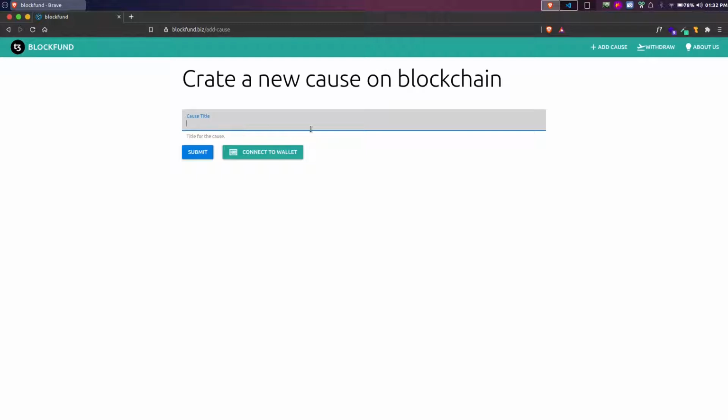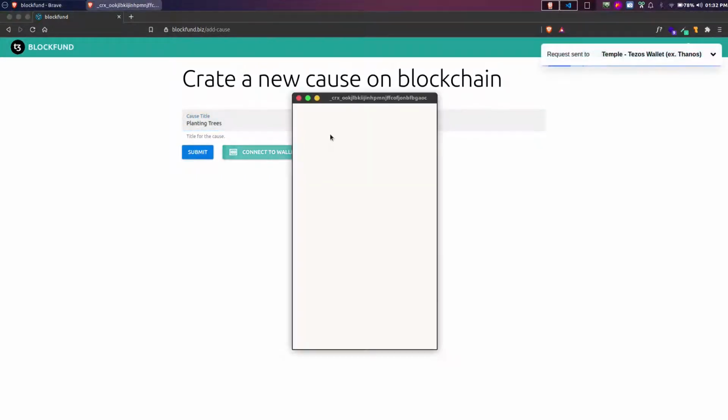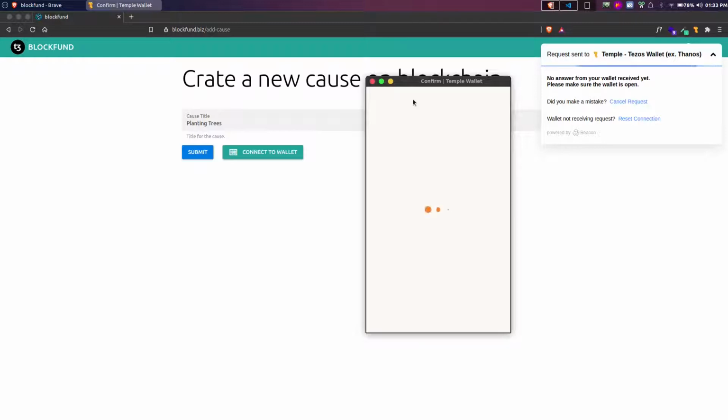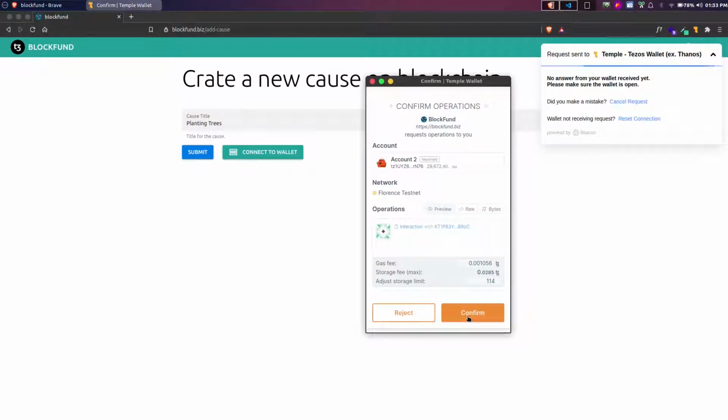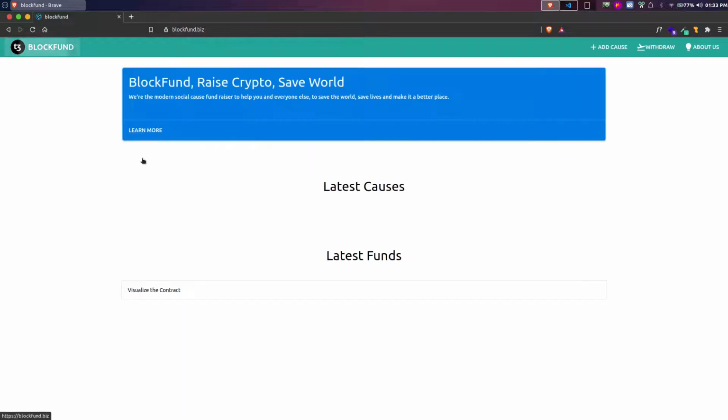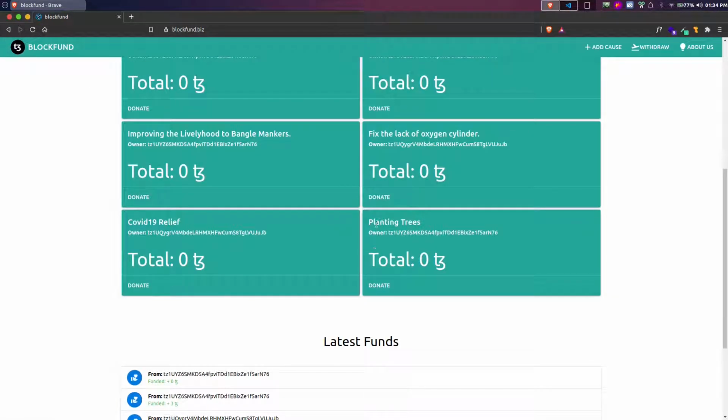Here, first of all, you can provide a title, for example, planting trees. Then just connect to the wallet first, then submit. Now you need to sign the transaction, so just click on confirm. It will take a while and it will give you the hash, block ID and chain ID. Once you get the block ID and chain ID, you can go to the home page and you will find your cause. So you can see planting trees.